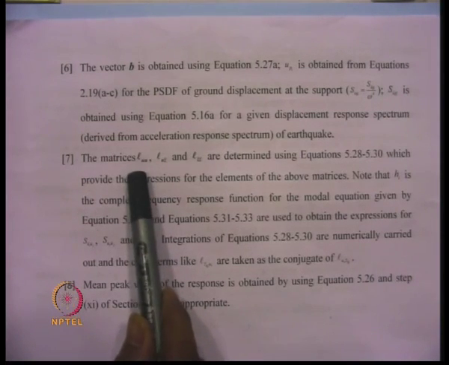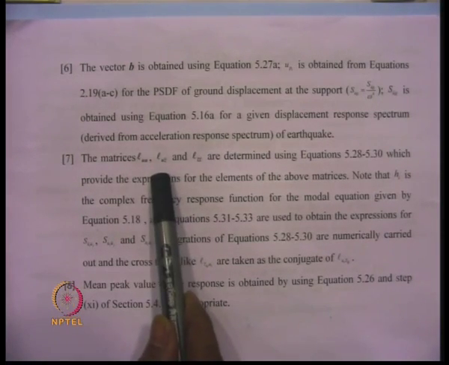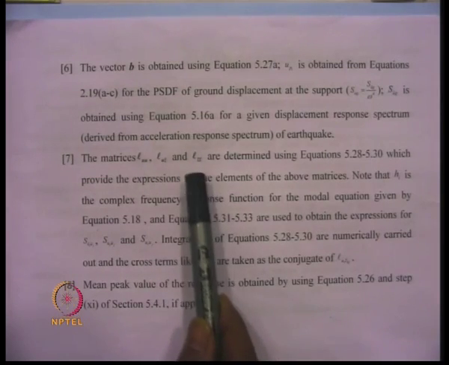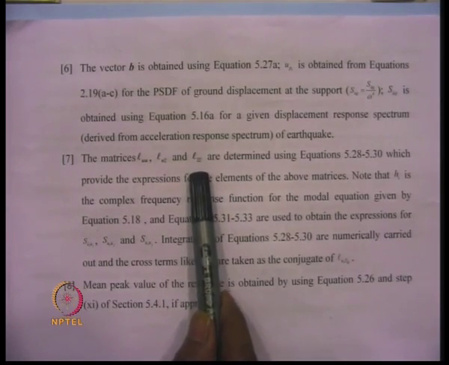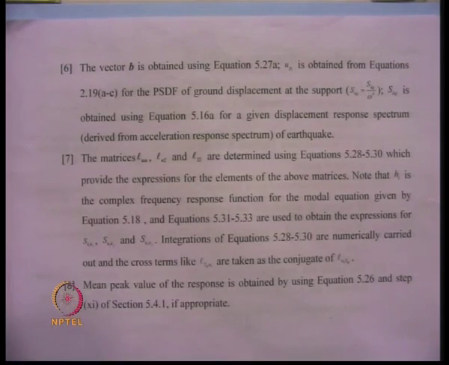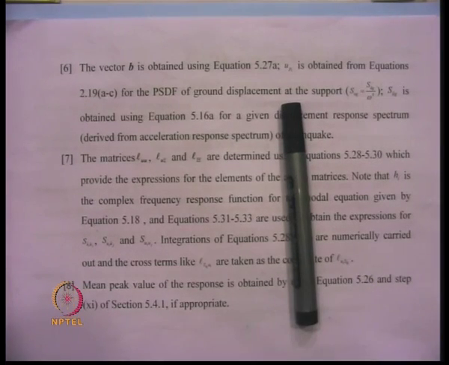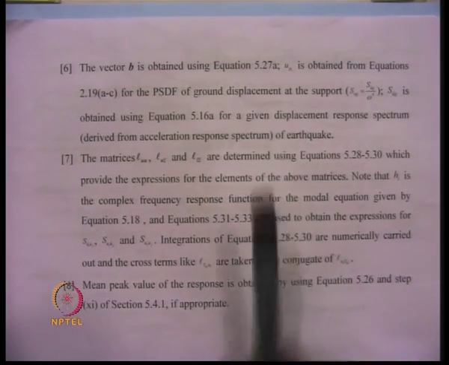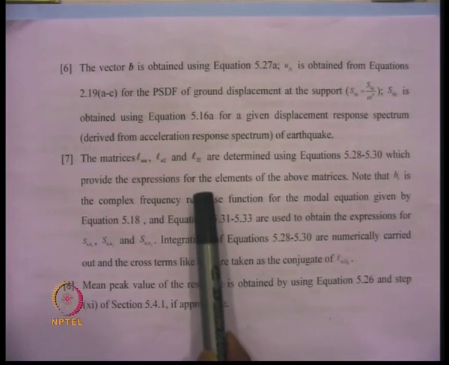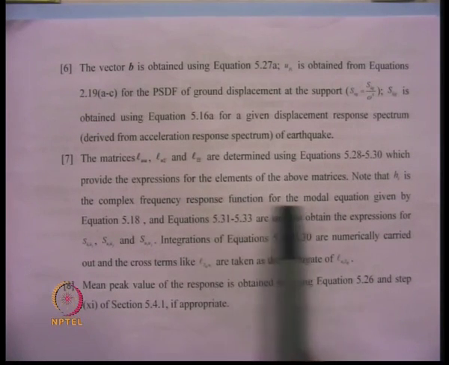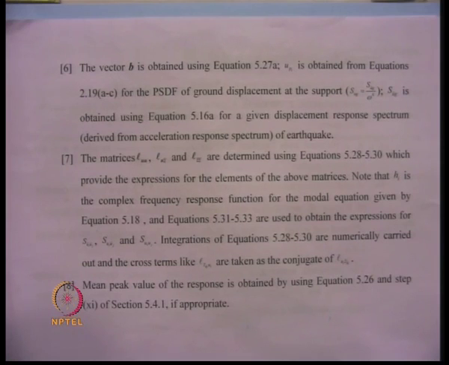The matrices LU, LU bar, UZ bar and LZZ bar basically require the integration of the cross power spectral density function multiplied by the frequency response function for each mode, which was shown in equations 5.28 to 5.30.